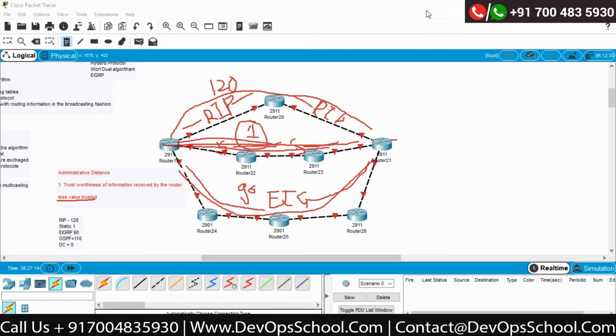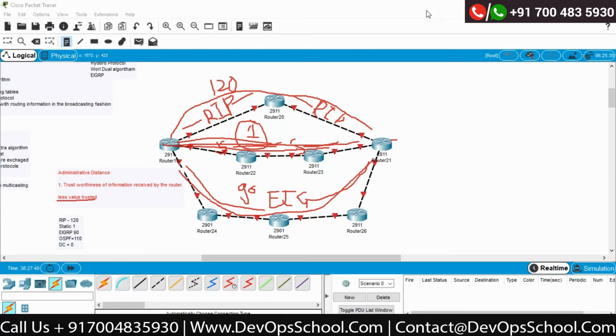What is a RIP timer? What is the administrative distance? What is a default routing? What is a static routing? Routing is just a process in order to send the data from one location to another location. That's it.